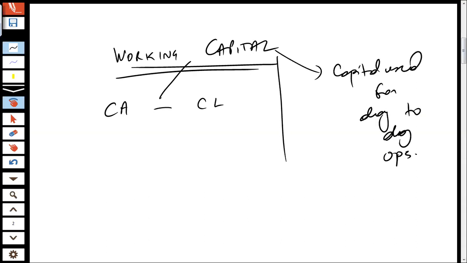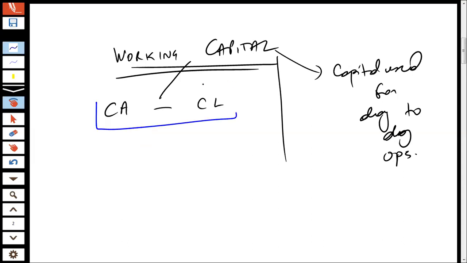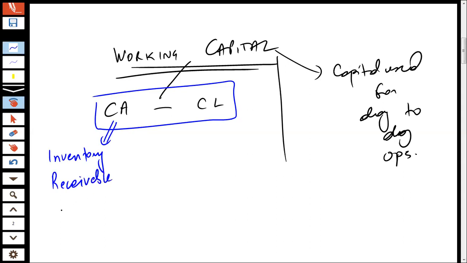Now, the current assets less current liabilities, that's what the working capital definition actually is. And when we talk about the concept of current assets, a lot of things come into the current assets. The current assets include your inventory, your trade receivables, and your cash.